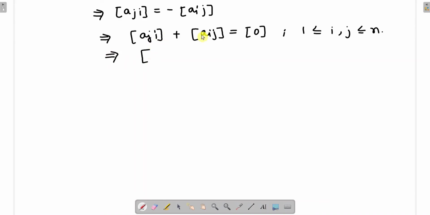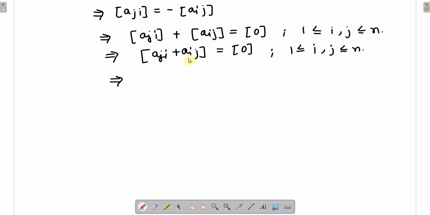Now you know how to add the matrices. Okay, just you have to add the corresponding elements of the matrices. So you will get Aji plus Aij, and this will be equal to matrix 0, with 1 less than or equal to i, j less than or equal to n. So this implies what? So if you now equate the corresponding elements.